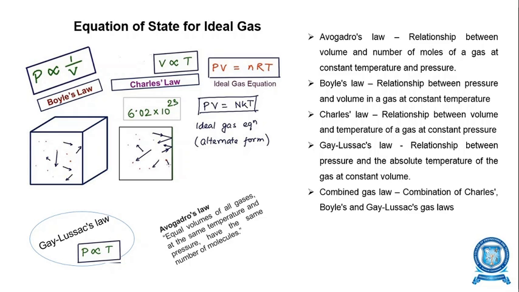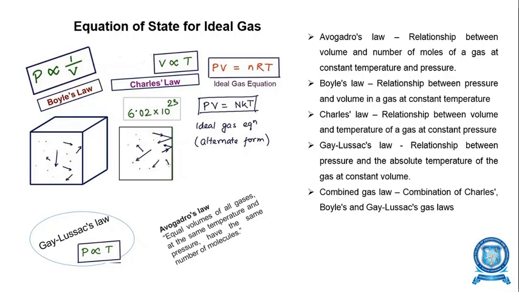Avogadro's law is a special case of the ideal gas equation. Equal volumes of all gases at the same temperature and pressure have the same number of molecules present in it, which relates the volume and the number of moles or molecules of a gas at constant temperature and pressure.